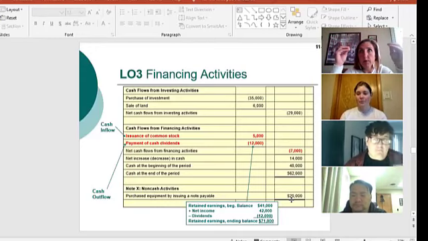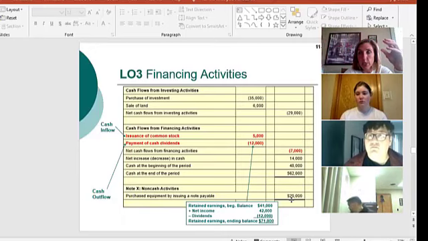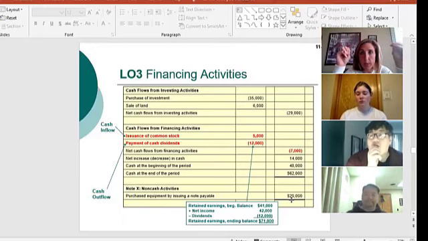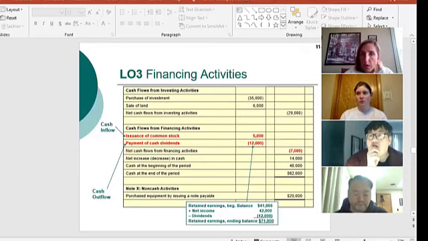Do you now have more cash than when you started the transaction? Do you have less cash? No. You went to the bank, you got $20,000. You took that whole $20,000 and you bought a piece of equipment. So we call that a non-cash activity, and instead of putting it in two different sections as a positive in one section and a negative in another section, we just make a note of it.